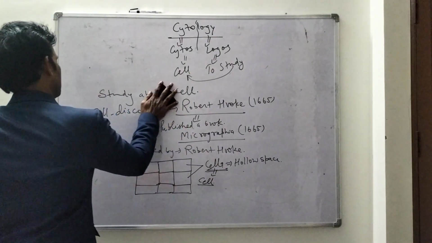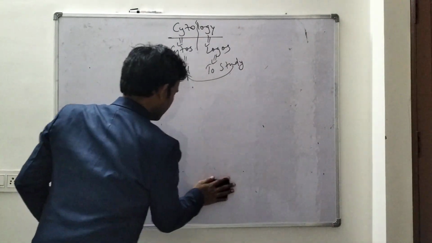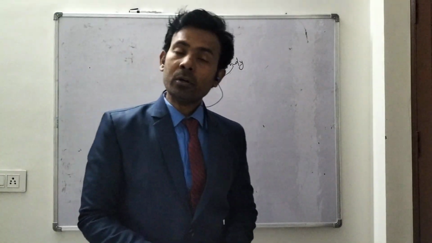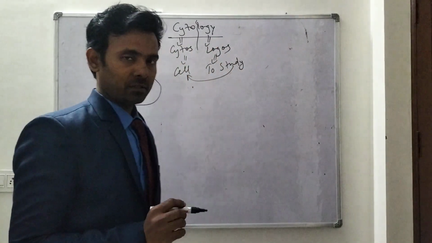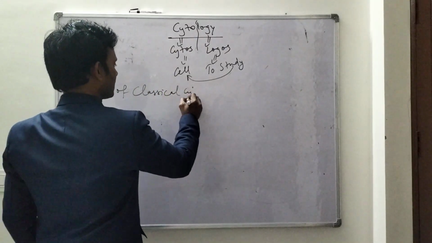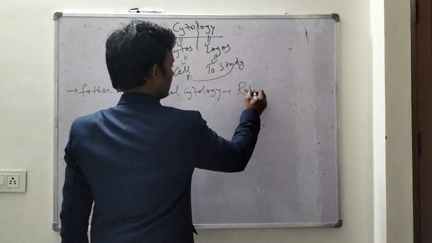Due to his discovery, Robert Hooke was honored as the father of classical cytology.